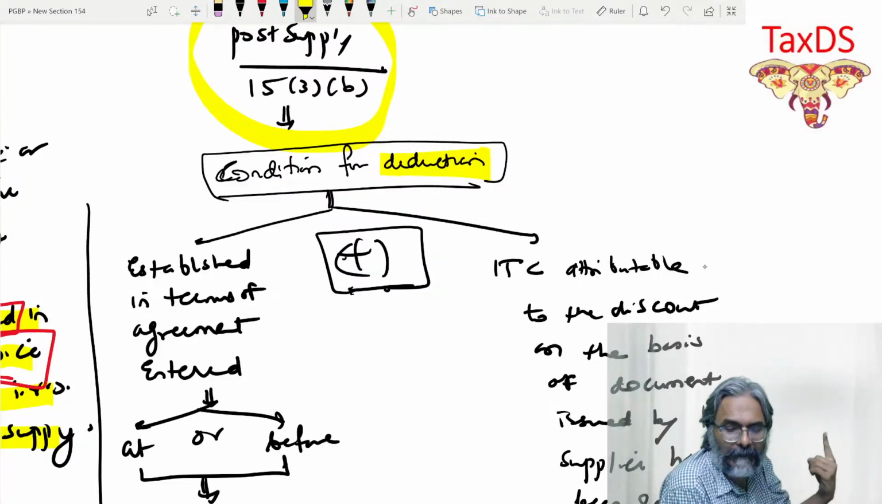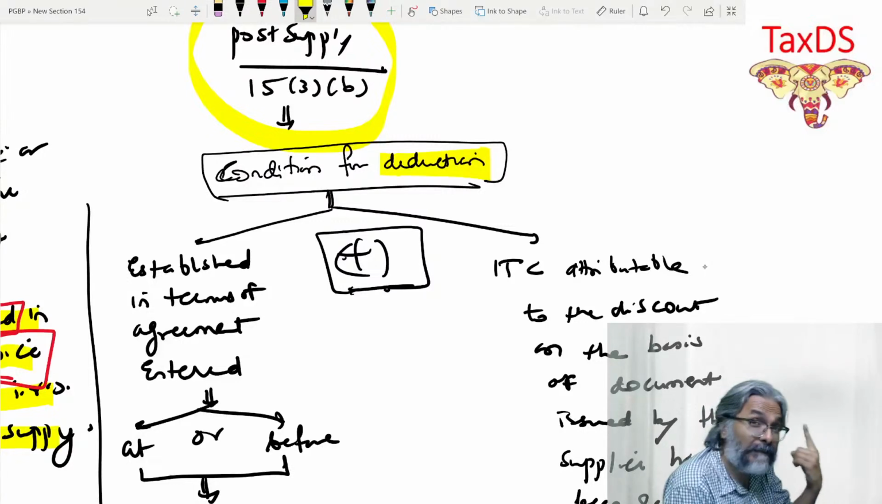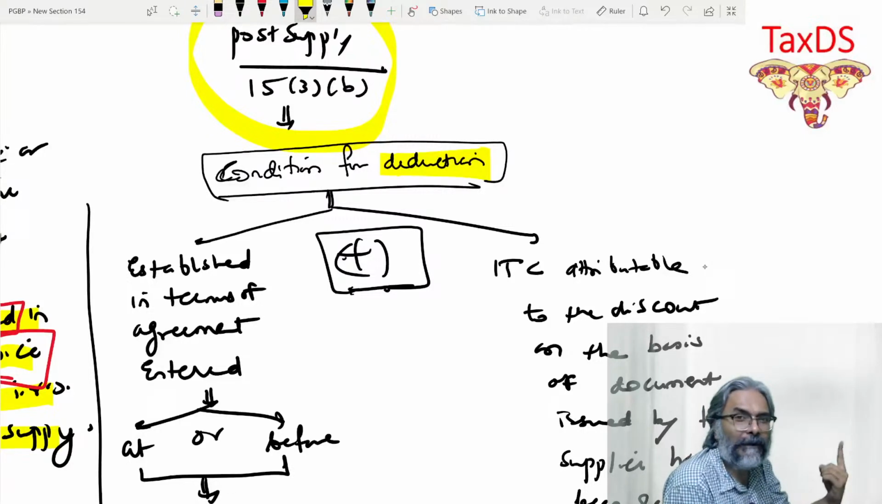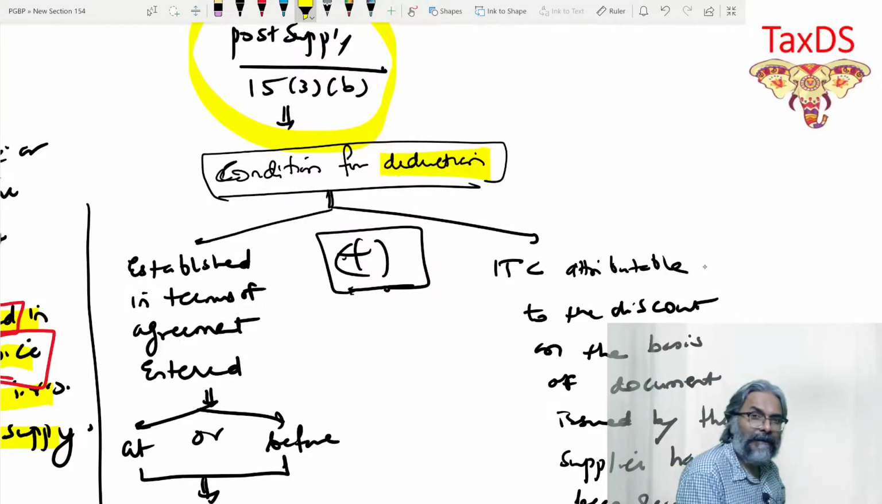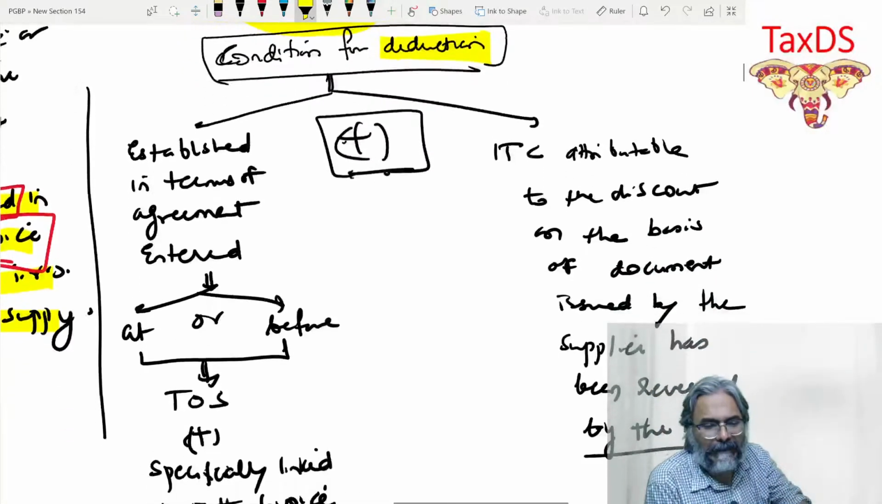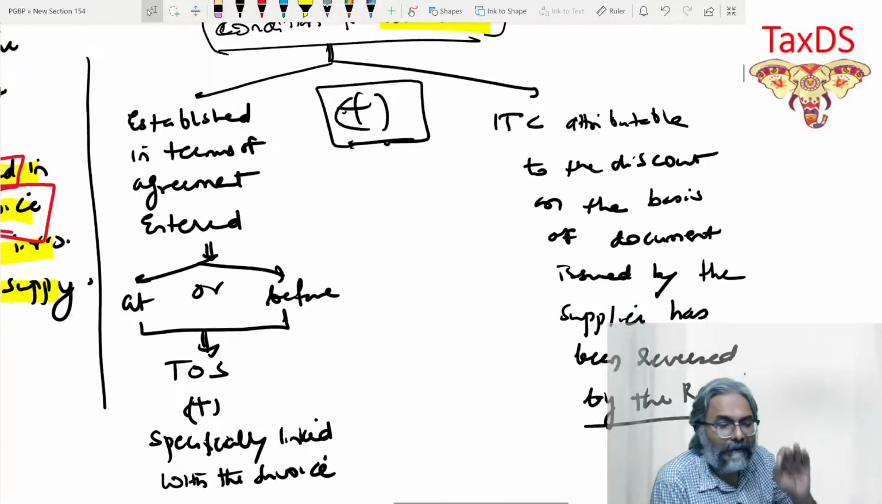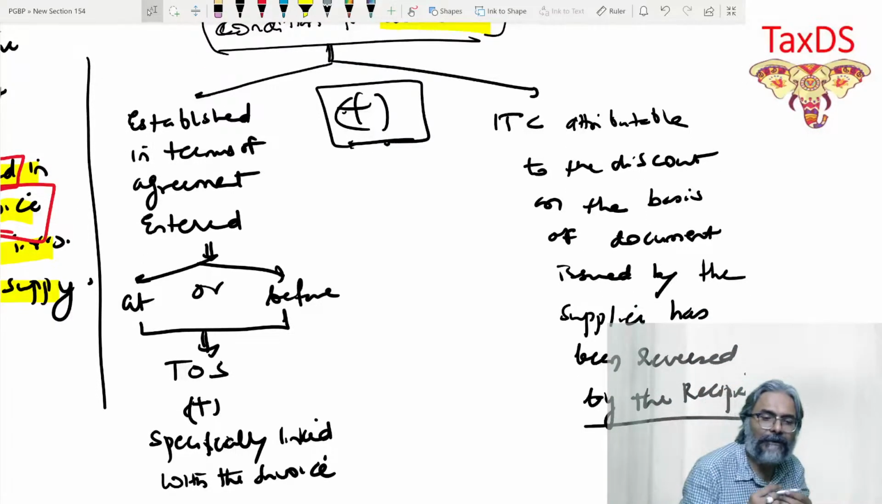That is point number one. In this case, this is the first condition, the most important condition. And the second condition, students, is coming at the receiver's level. So first, students, be careful. Condition for deduction. This is what you have to write. What is the condition, students?